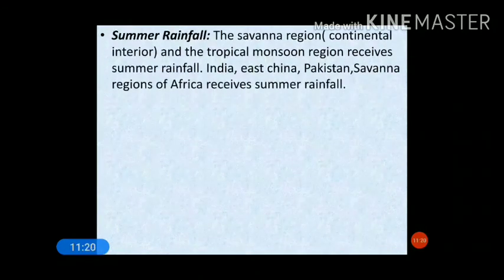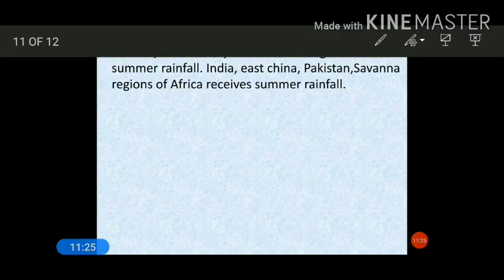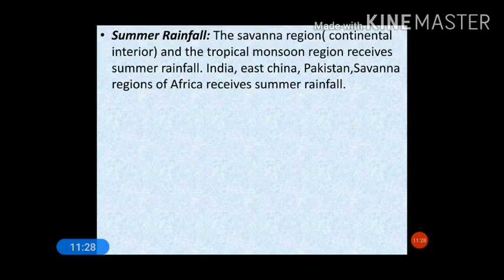summer season. Now during summer rainfall occurs in the savanna region. Savanna regions receive summer rainfall, especially the continental interior part, and the tropical monsoon region receives summer rainfall. So countries receiving summer rainfall can be India, eastern part of China, Pakistan, savanna region of Africa, etc. Basically summer rainfall occurs in those areas which have the impact of monsoon winds.